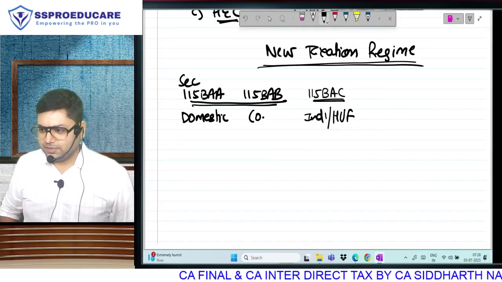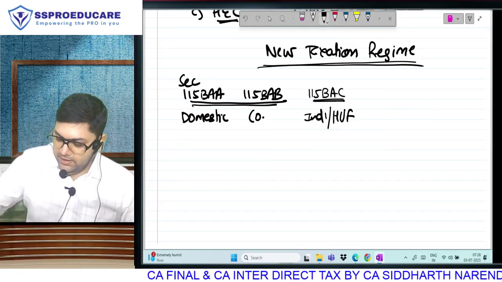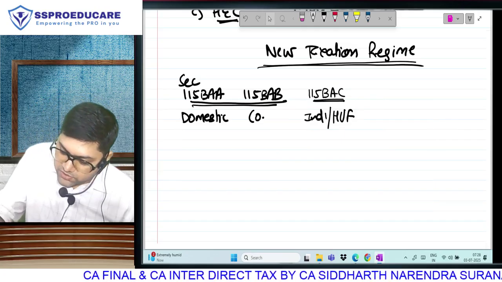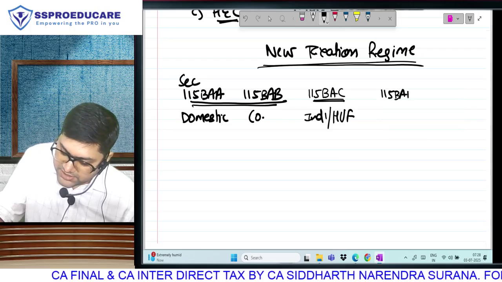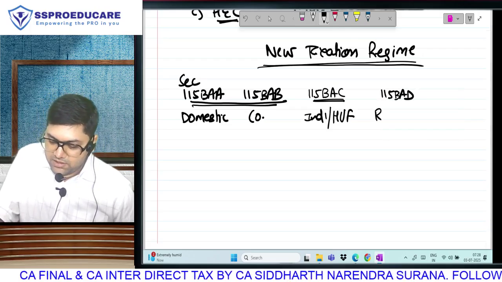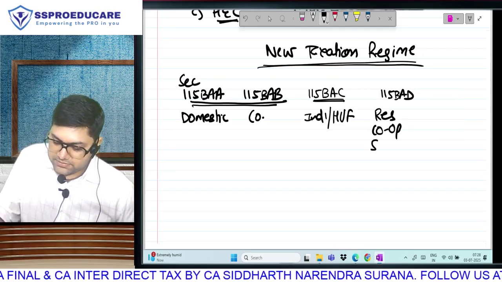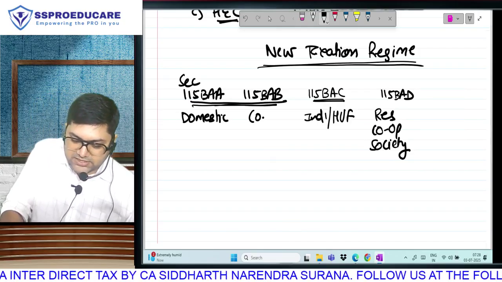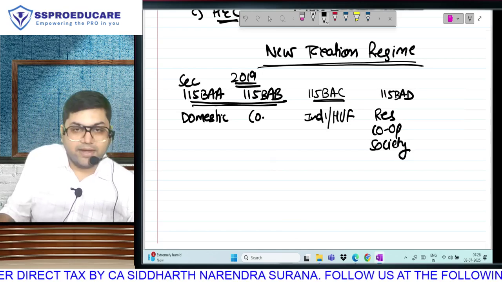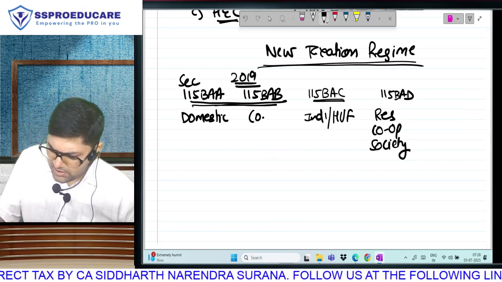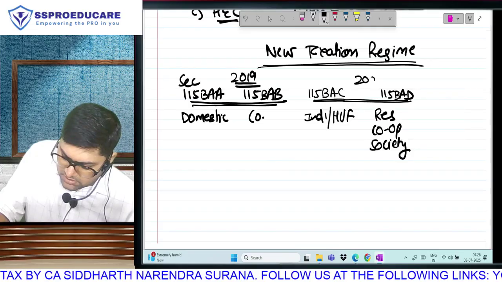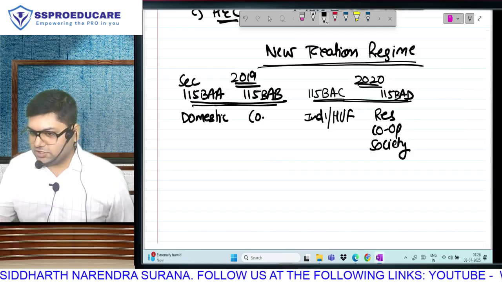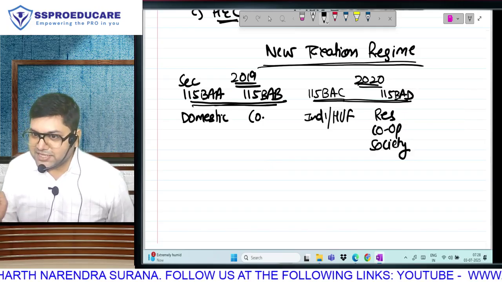When was this announced? 2020. Along with individual HUF, in that same budget of 2020, she also introduced a new taxation regime in one more section, 115BAD, for resident cooperative society. So these two sections were announced in 2020. But when these two sections were announced, there was an objection raised by cooperative societies in manufacturing business.